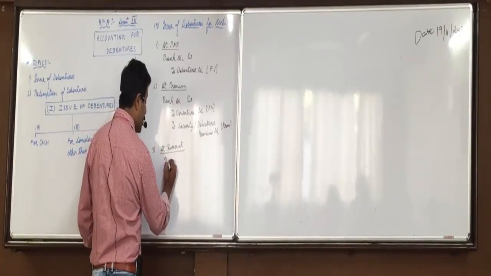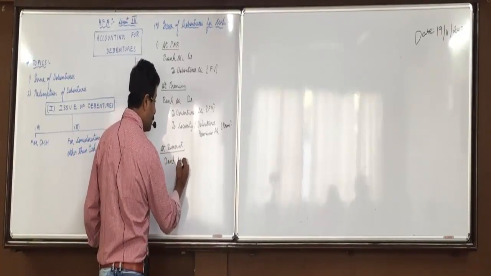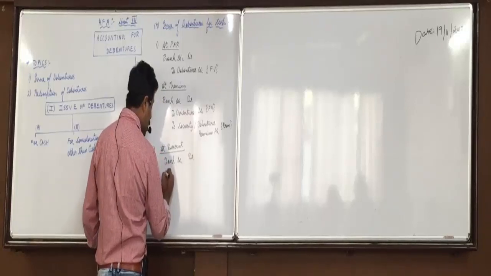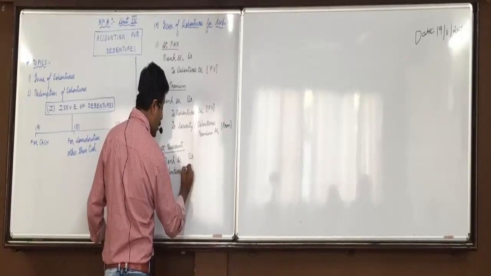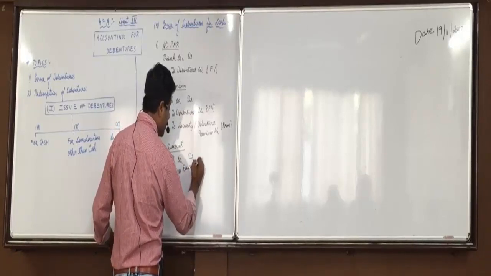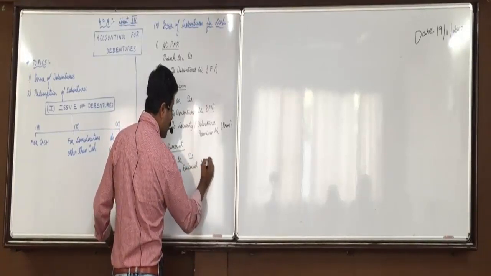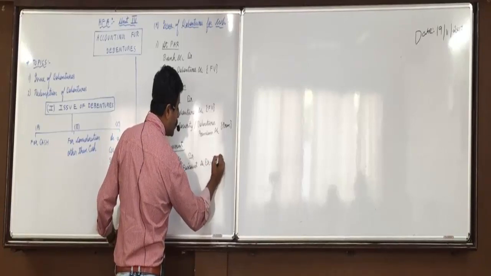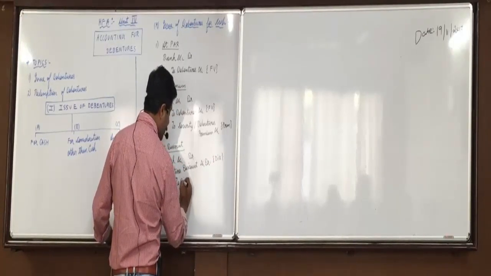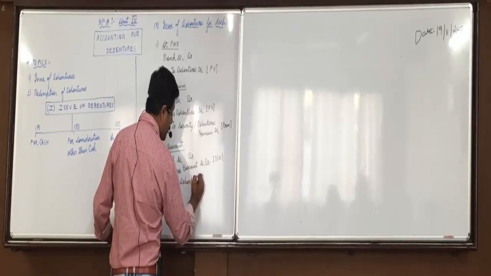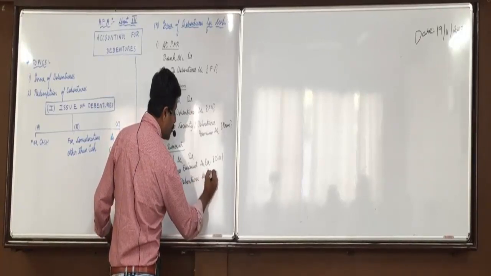So bank account debit, discount amount, and discount is a loss. Debit all expenses and losses. So debentures discount account debit, this will be with the amount of discount. And to debentures account, this will always be with face value.